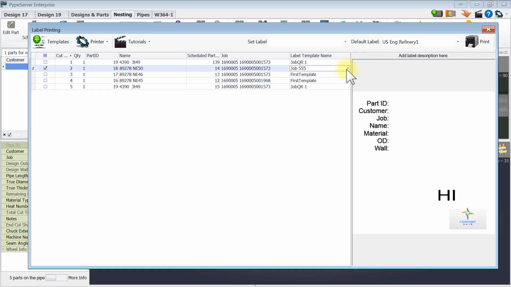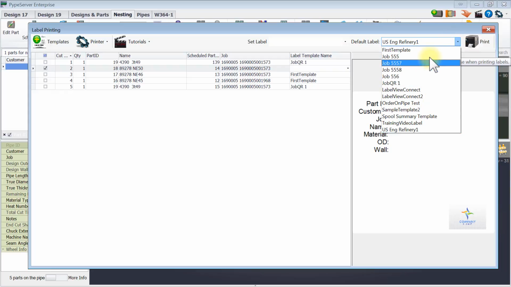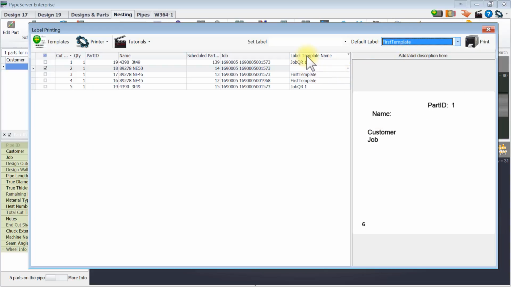Now, if these aren't selected, the user can go in and select them, or if they're blank. If they were all blank, they could just go ahead and say what's the default and never have to set any of them. They could pick this once, and some people might be doing that. They may just say, we're going to do the first template. That's all we're ever going to use. You never assign anything, and they just go ahead and print, and if it's blank, it's going to use that.